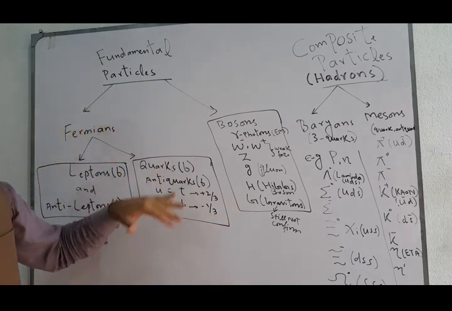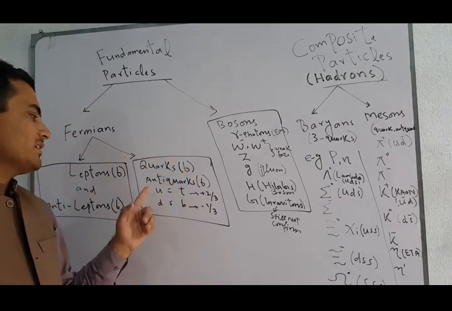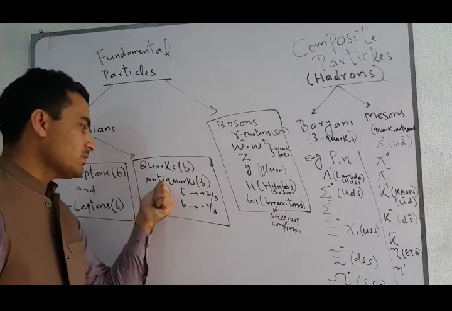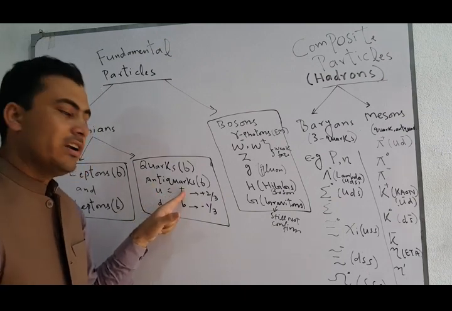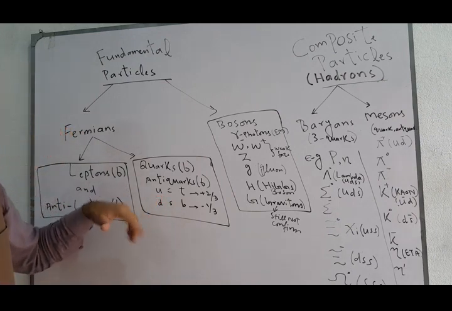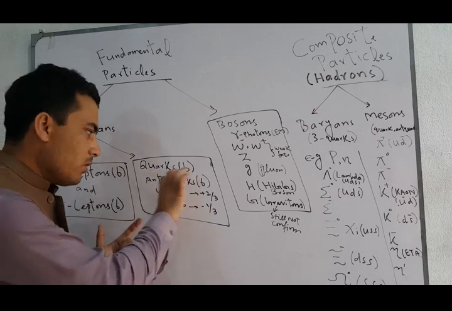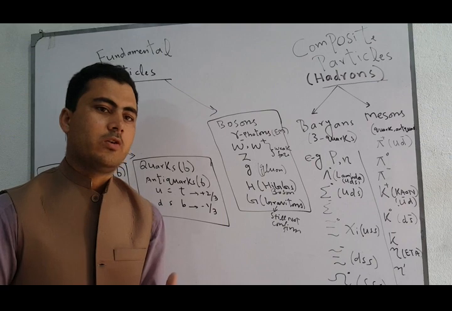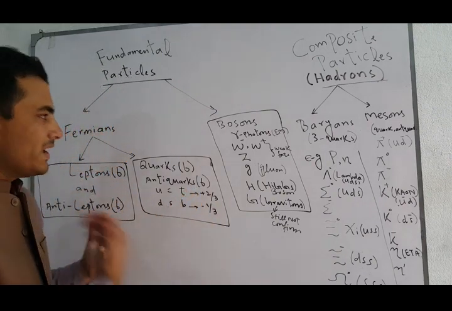Besides the 6 quarks there are also 6 antiquarks, which are represented by a bar sign above the quarks. For example, u bar, c bar, t bar, d bar, s bar and b bar. By introducing the bar sign above these quarks, we can represent the antiquarks, because in this universe every particle has an antiparticle.